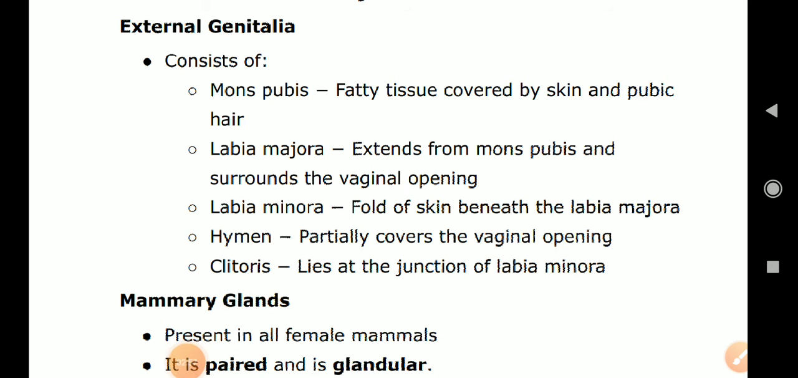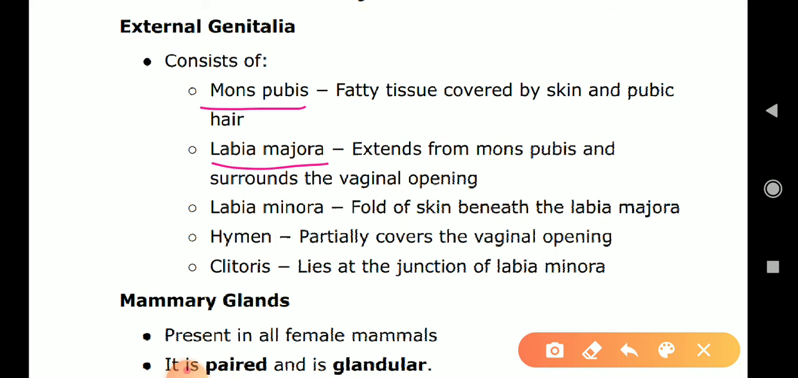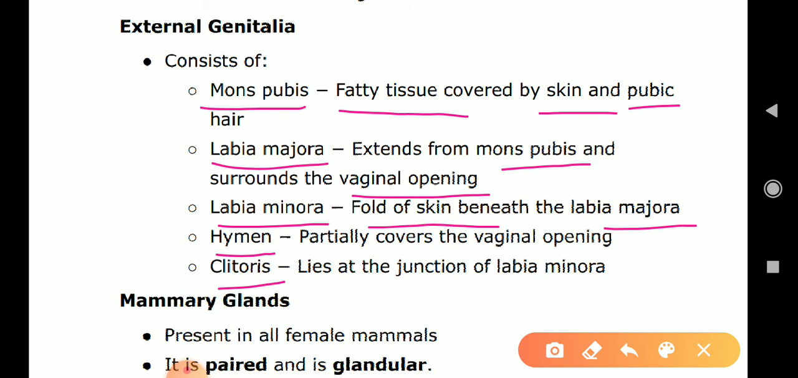External genitalia consist of mons pubis, labia majora, labia minora, hymen and clitoris. Mons pubis is fatty tissue covered by skin and pubic hair. Labia majora extend from the mons pubis to the vaginal opening. Labia minora is a fold of skin beneath the labia majora. Hymen partially covers the vaginal opening. Clitoris lies at the junction of the labia minora.